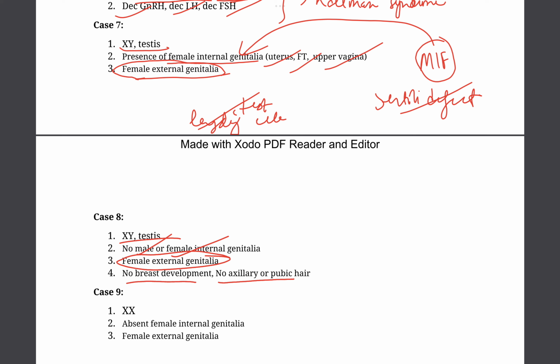So from this, we can deduce there is no estrogen. Also, from the absence of the male or female internal genitalia, we can deduce that the internal genitalia has not developed.